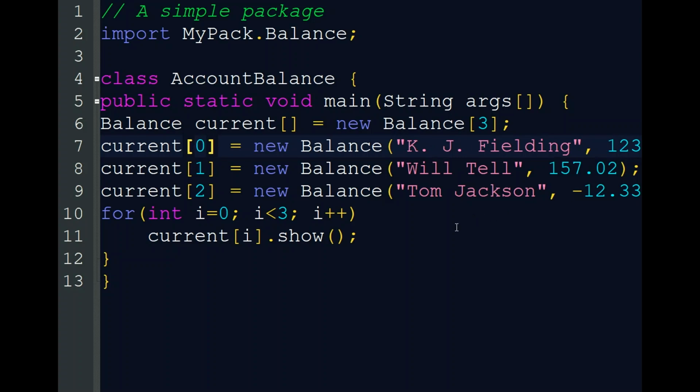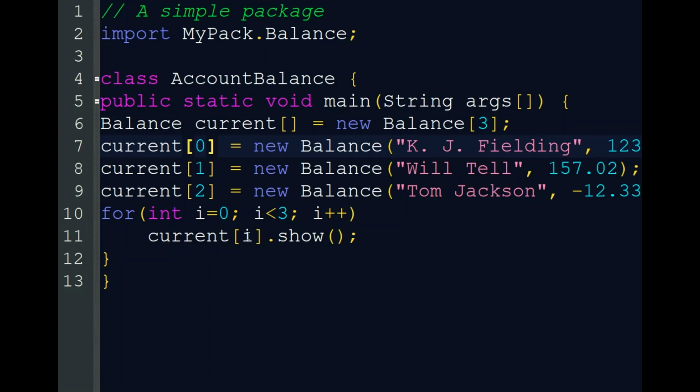Next is current[1] = new Balance, with the details of another person, 157.02. Next, current[2] = new Balance, Tom Jackson, minus 12.33. Now we are using the show method for showing the details of all three persons: for i = 0, i less than 3, i++, current[i].show.